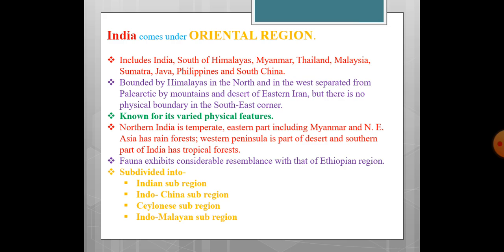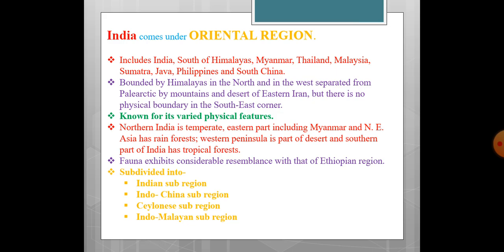If you can imagine the map of India, you can very well come to know that northern India has a temperate type of climate and temperate forest, whereas the eastern part, including Myanmar and northeast Asia, has rainforest, and the peninsular area of the western region consists of a desert.